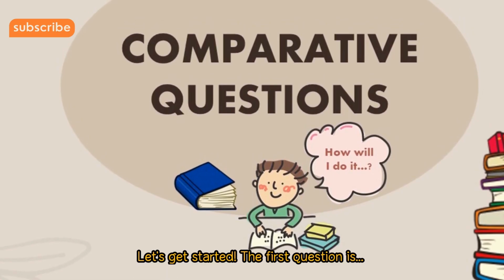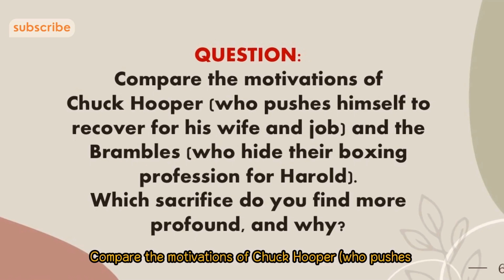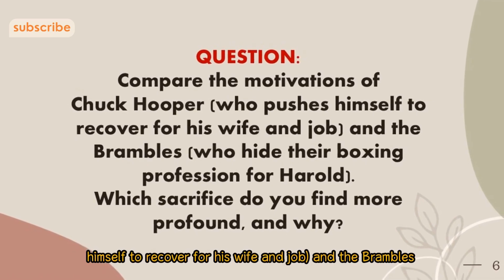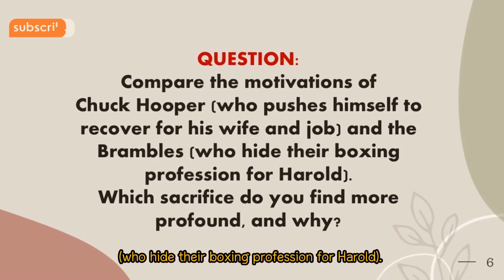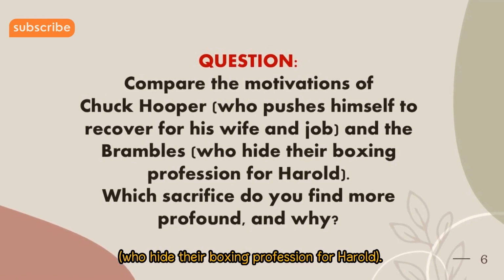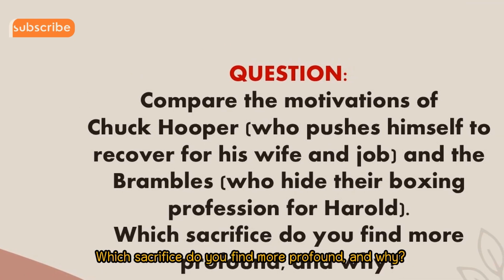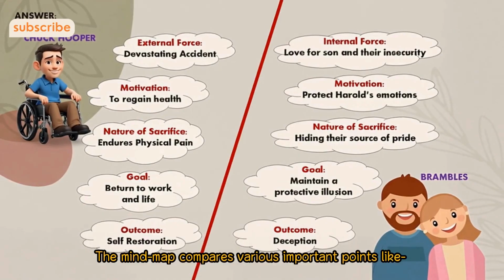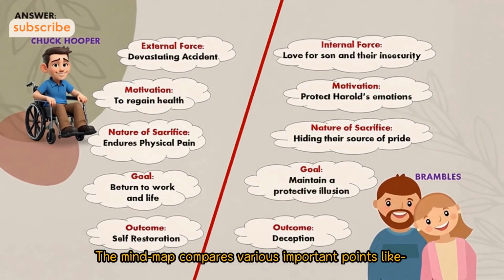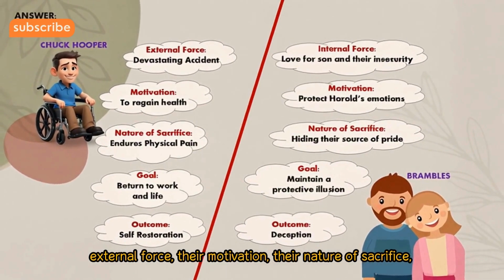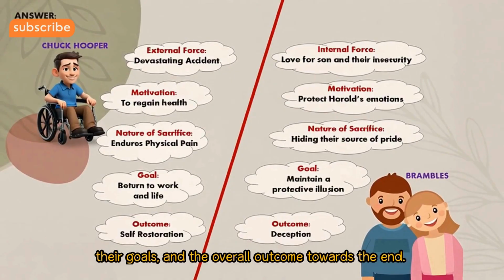The first question is, compare the motivations of Chuck Hooper, who pushes himself to recover for his wife and job, and the Brambles, who hide their boxing profession for Harold. Which sacrifice do you find more profound, and why? The mind map compares various important points like external force, their motivation, their nature of sacrifice, their goals, and the overall outcome towards the end.